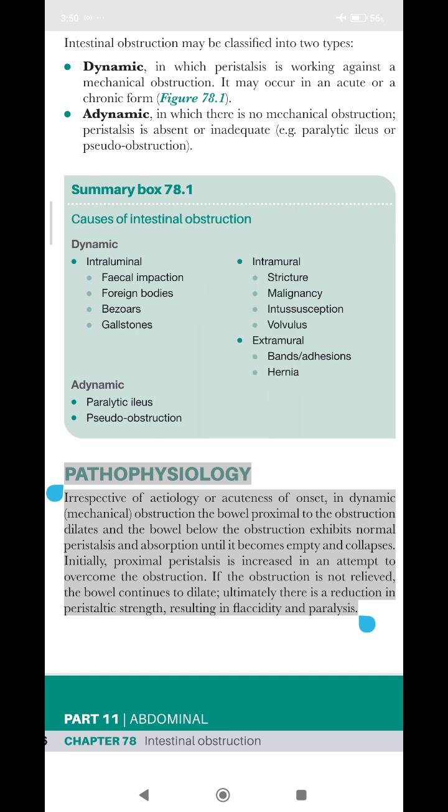Pathophysiology, irrespective of etiology or acuteness of onset. In dynamic mechanical obstruction, the bowel proximal to the obstruction dilates and the bowel below the obstruction exhibits normal peristalsis and absorption until it becomes empty and collapses. Initially, proximal peristalsis is increased in an attempt to overcome the obstruction. If the obstruction is not relieved, the bowel continues to dilate. Ultimately, there is a reduction in peristaltic strength, resulting in flaccidity and paralysis.